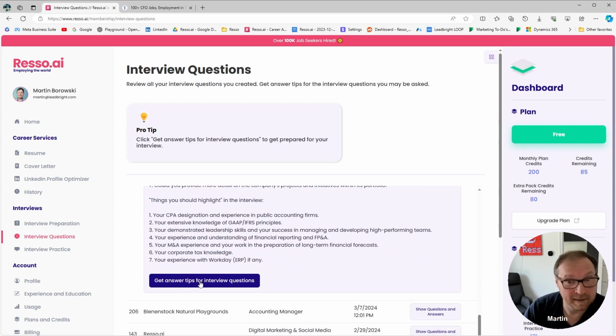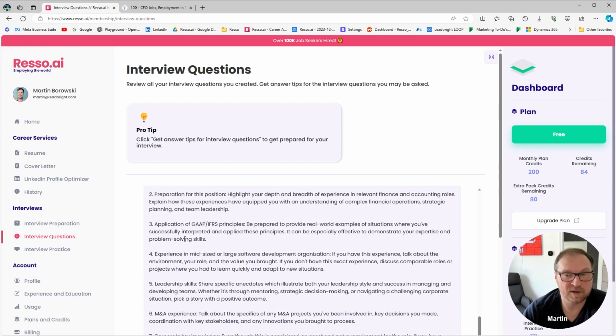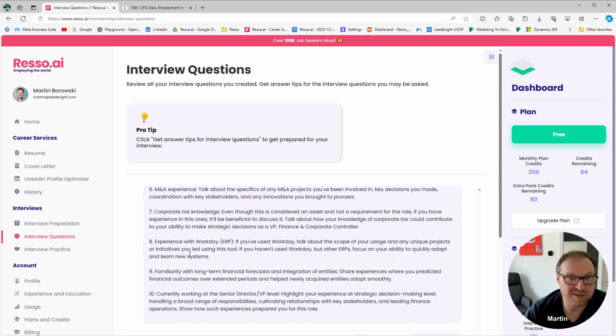And then we can go, hey, let's give me some tips for these interview questions. So we don't want to answer the questions, right? But we want to give you tips of how you can approach these answers. Let's see. There it is, answer tips. So it kind of gives you some ideas of how to answer the questions that you might be asked during an interview.